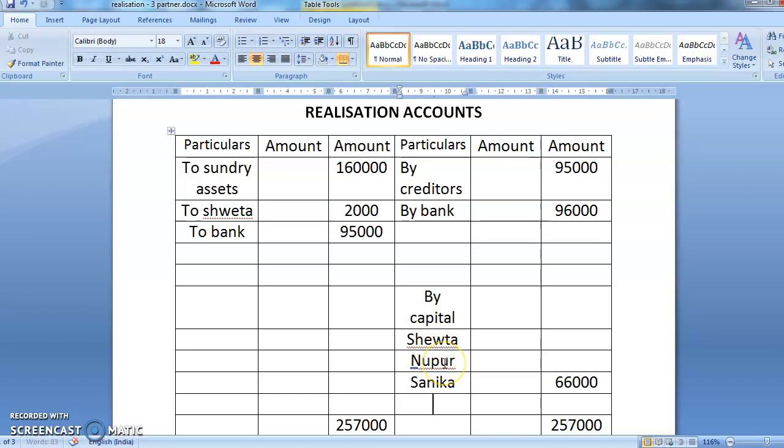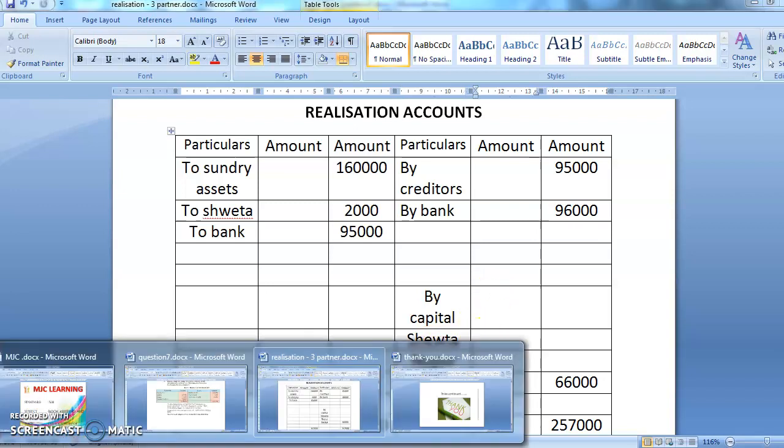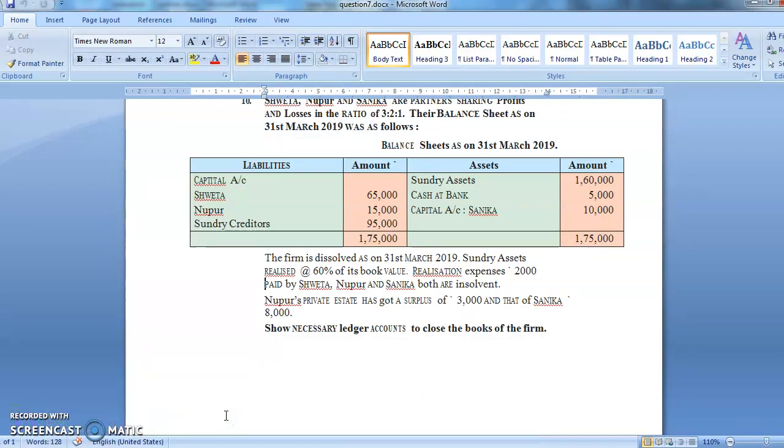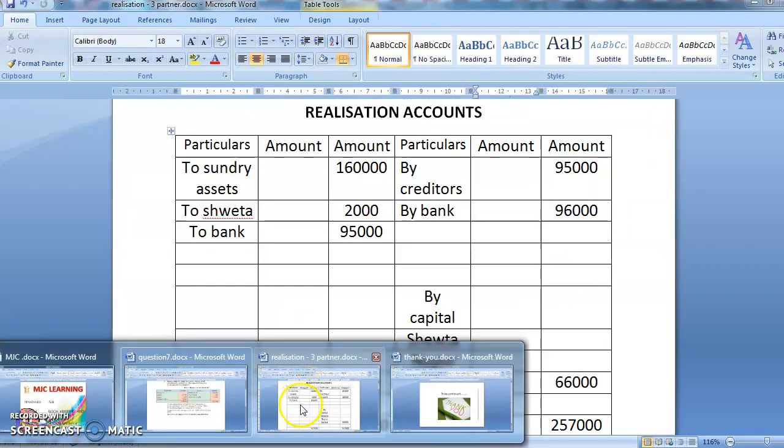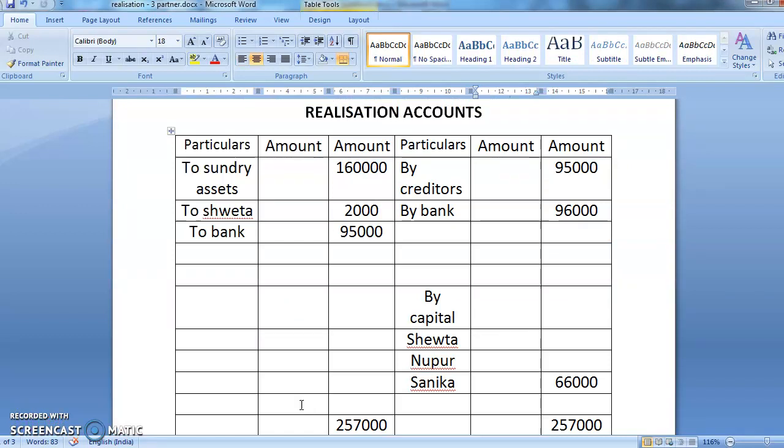Now we'll have to divide this in their profit sharing ratio. So what is the profit sharing ratio? The profit sharing ratio is 3:2:1. So 3 plus 2 is 5, 5 plus 1 is 6. So 66,000 divided by 6 is 11,000. So this person will get 11,000. This person is 2, so 11 twos are 22,000, and this person is 3, so 11 threes are 33,000.